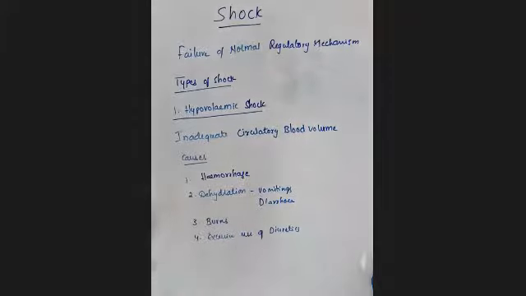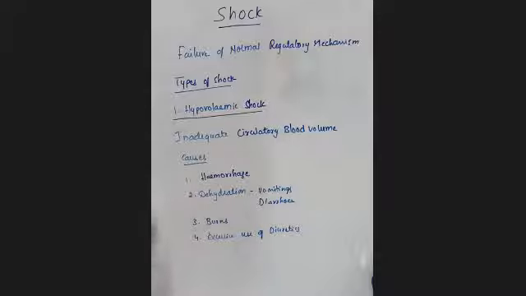When there is more water inside our body, to remove that excess water we use diuretics. If anybody uses an excess amount of diuretics, there will be loss of more water from the body.